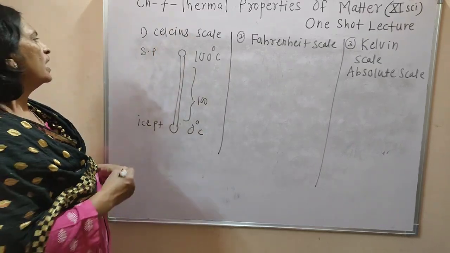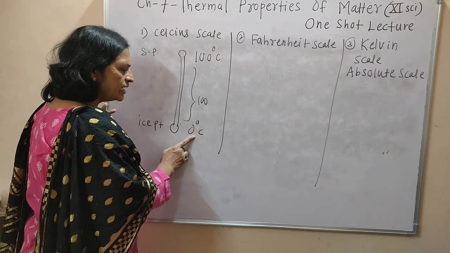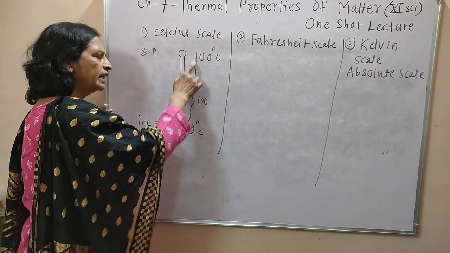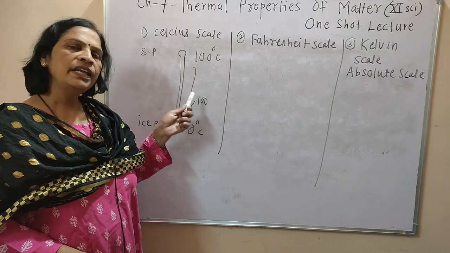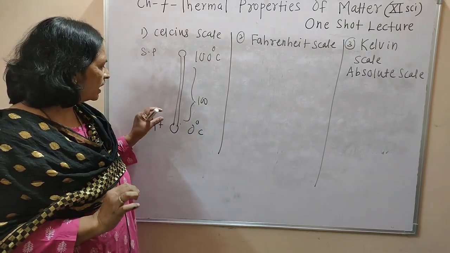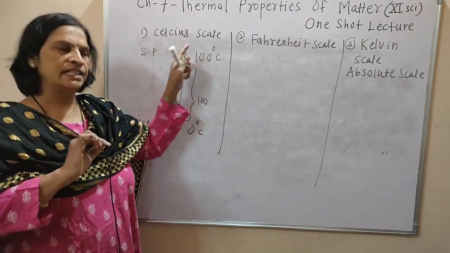I repeat, a scale whose ice point is at 0 degree Celsius and whose steam point is at 100 degree Celsius, and those 2 points are divided into 100 equal intervals, and one division is called 1 degree Celsius.